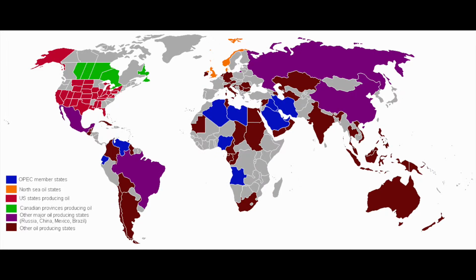And so here is a map showing all of the different oil producing countries in the world. So not all countries are a part of that list, so we could actually think of oil nations as a subset of the list of all nations in the world.